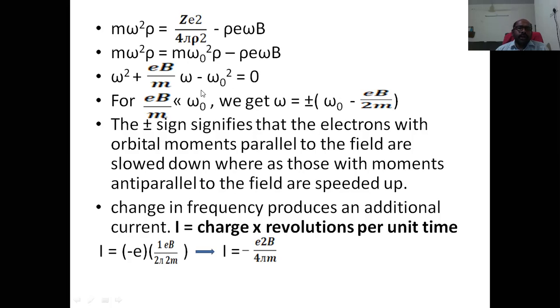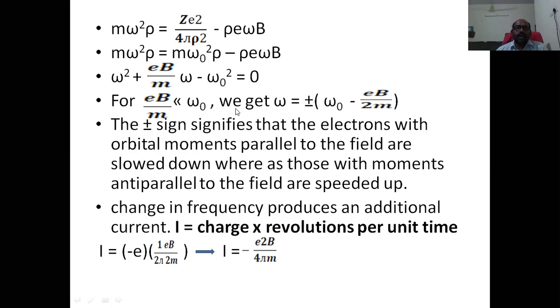So it is a quadratic equation in terms of omega square, ax square plus bx plus c. A is 1, b is eB by m, and c is minus omega naught square. Just like that, we can write the roots of this quadratic equation.